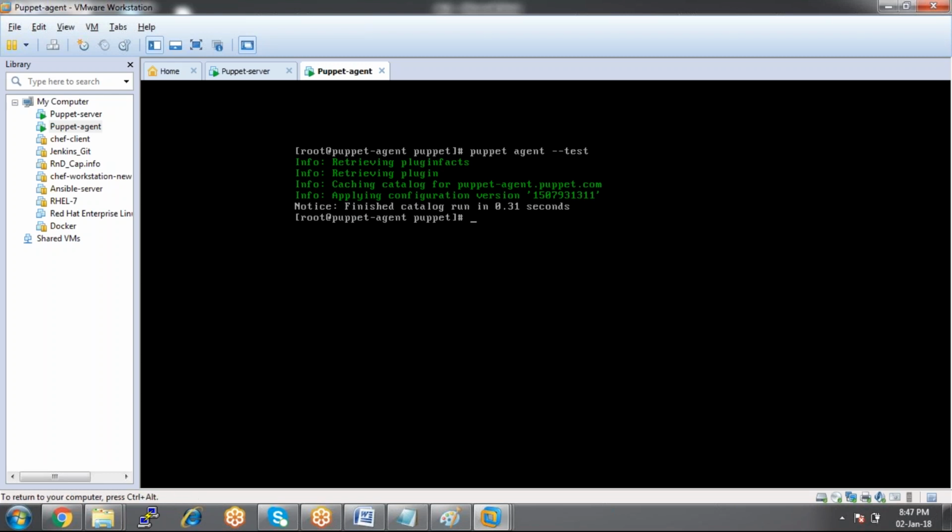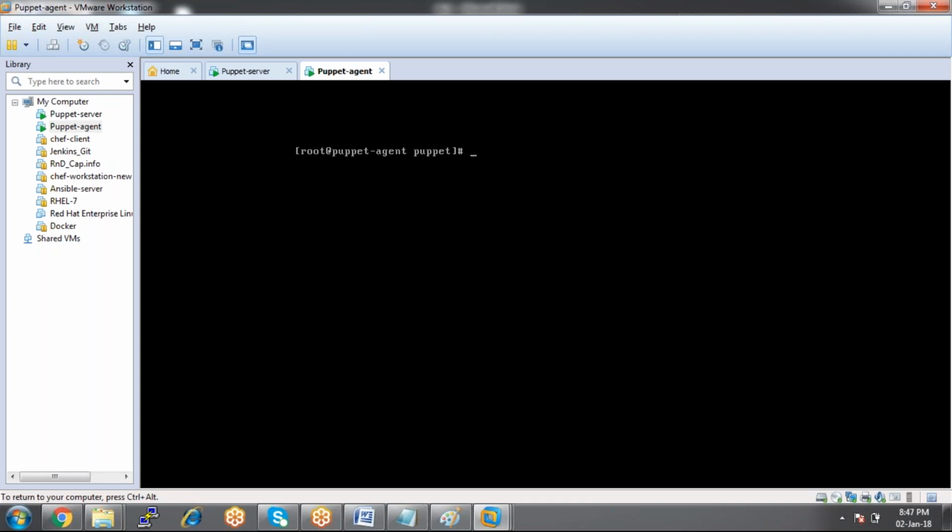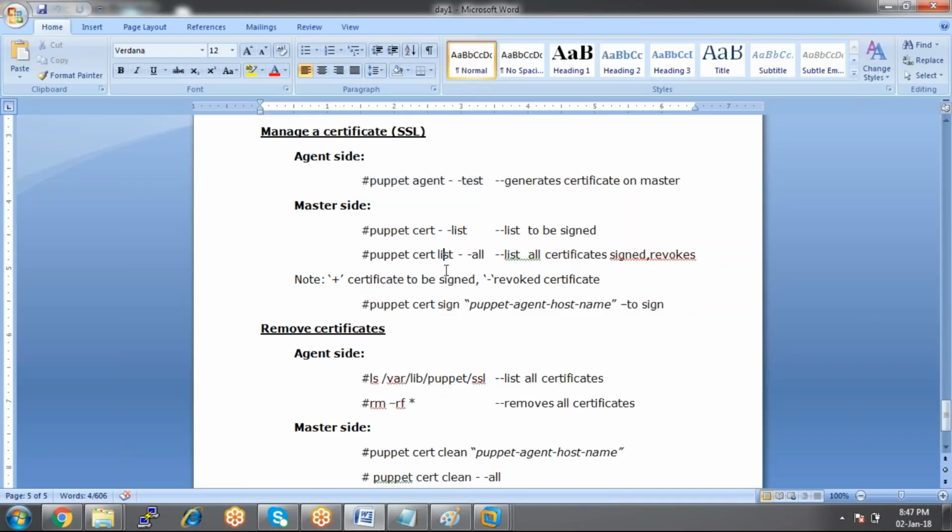Because we have already set it in the configuration: the server is such and such machine, so it contacts that particular server. Once the certificate is sent onto the server machine, the server has to accept that certificate.